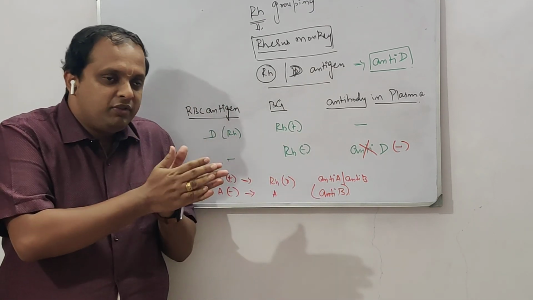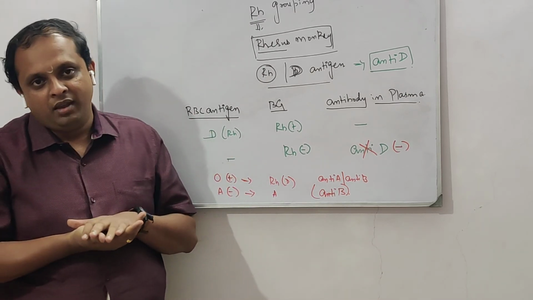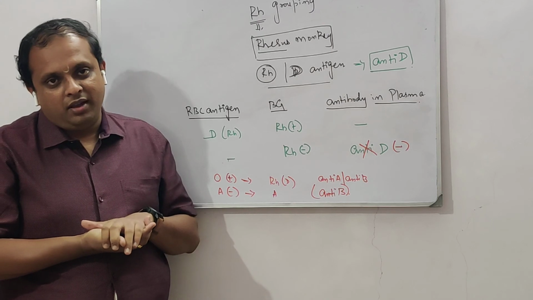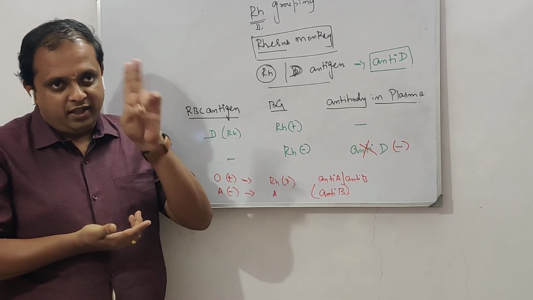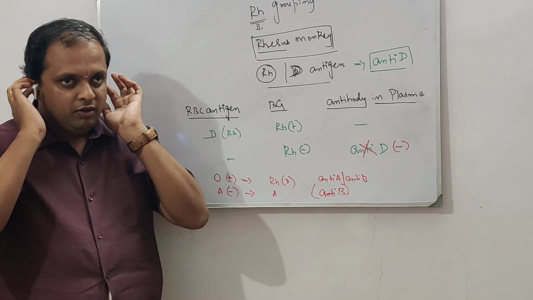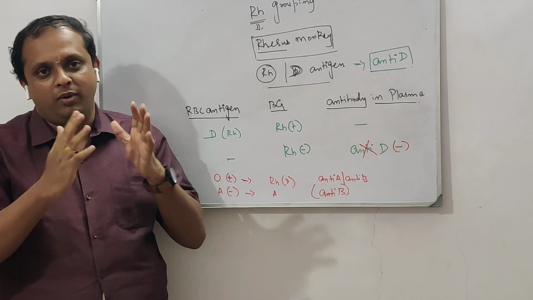You have two different systems of blood grouping that we are discussing here: the ABO system and the Rh system. In the ABO system, two antigens, antigen A and antigen B, are seen, for which corresponding antibodies are there. They are self-occurring antibodies.